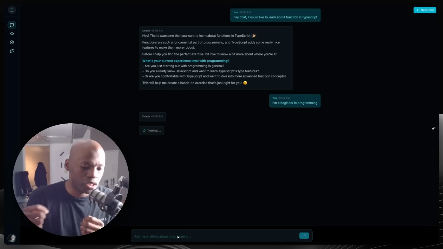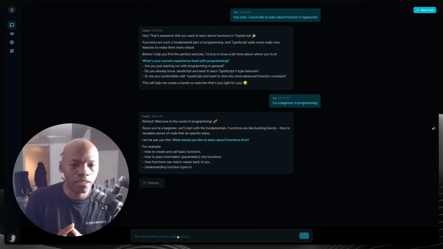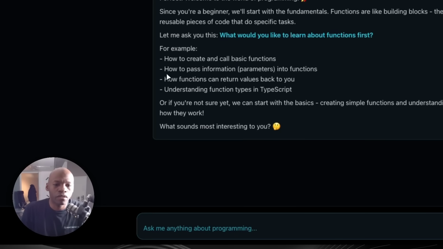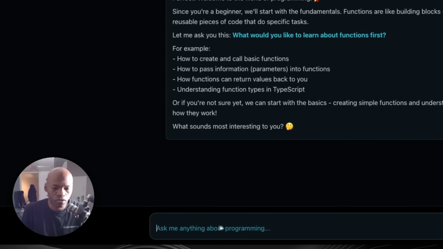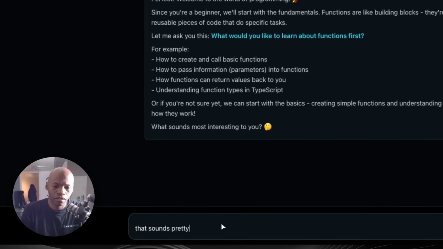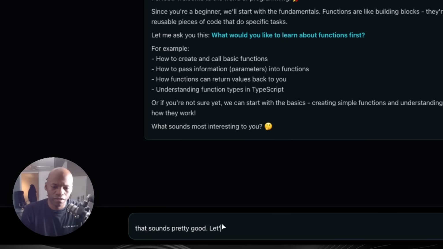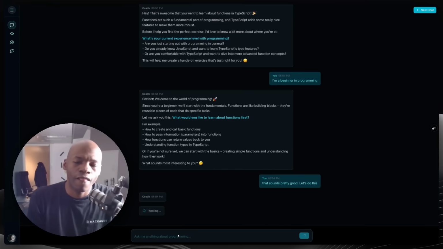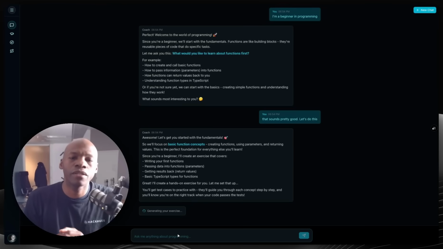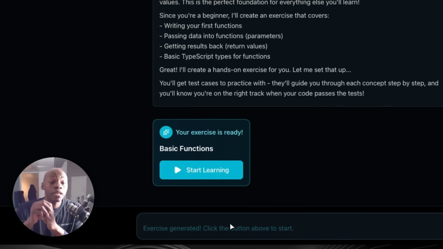So our coach is going to look at it and basically say, okay, we're going to do a few things: how to create and call a basic function, how to pass information through parameters, and so on. Here I say, okay, that sounds pretty good, let's do this. Now the tool understands exactly what I want, and it's going to generate an exercise. Once it has the exercise ready, it's just going to prompt you to actually start learning. So let's do that. Click that button.